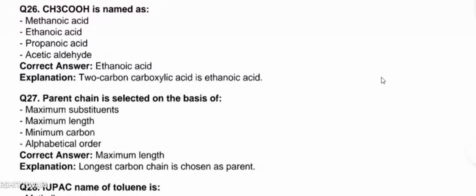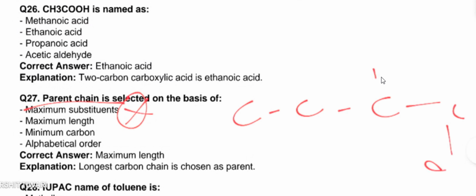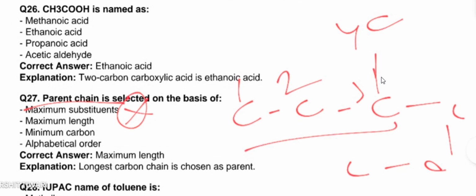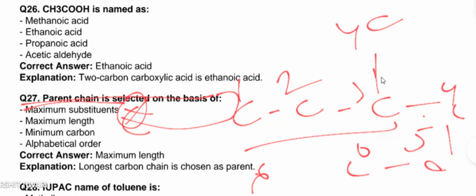Parent chain is selected on the basis of maximum substituent? No, it is not the correct answer. Maximum length, yes. You will have to check the maximum length to select the parent chain. So in this case, if you find 1, 2, 3, 4, the longest chain is this. So the parent chain is selected on the basis of maximum length, wherever you will find the maximum length. You will select the parent chain according to that only. So here the parent chain is hexane, not butane.